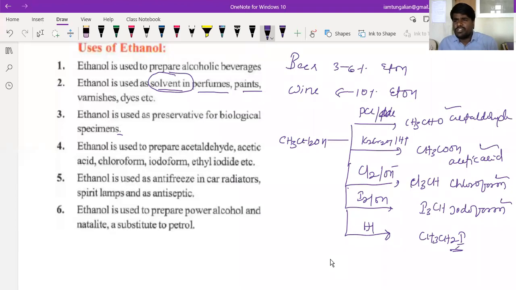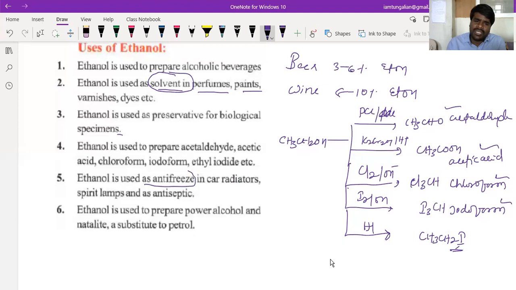To prevent the freezing of fuel used in these automobiles, they add some anti-freezing agents, which reduce the freezing point of the fuel to a much lower temperature. These substances, which are added to decrease the freezing point of the fuel, are called anti-freezing agents or anti-freezers.